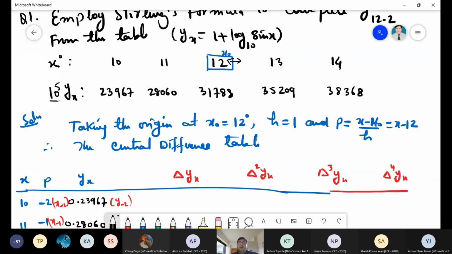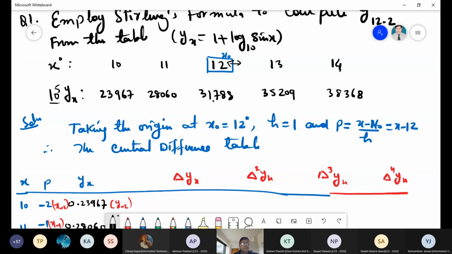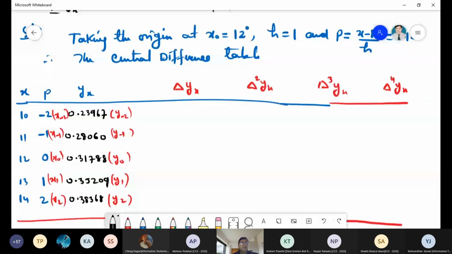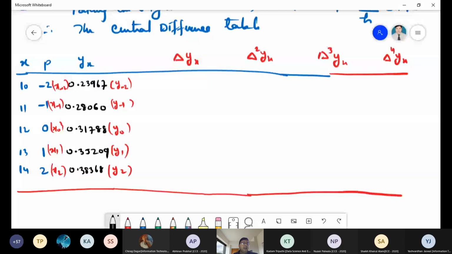So that means we take the center value as x naught, and this will be y naught. Y naught is not the first value because we have to divide it here. So I construct the difference table. This is x: 10, 11, 12, 13, 14. So this is not actually x naught. This is actually x naught, right? This is actually x minus 1, this is actually x minus 2.